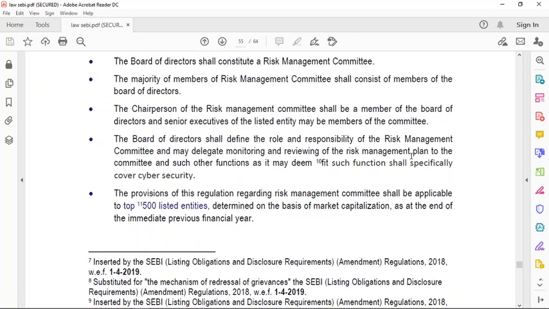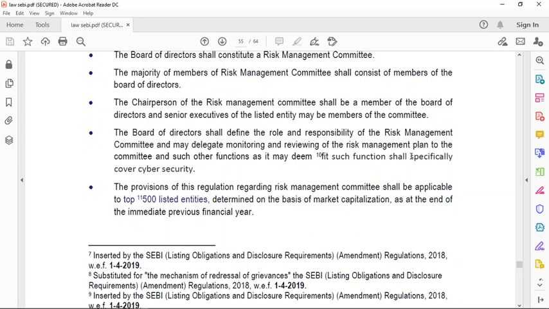The Board of Directors shall define the role and responsibility of the Risk Management Committee and may delegate the monitoring and reviewing of the risk management plan to the committee and such other functions as it may deem fit. Such function shall specifically cover cyber security. So this is one of the main functions that the Risk Management Committee has to perform, which is to cover cyber security. Cyber security is one of the most important functions to be covered.